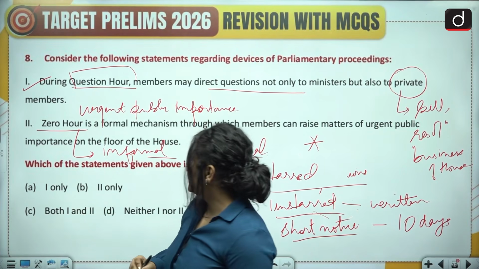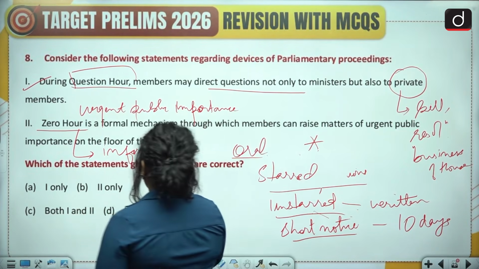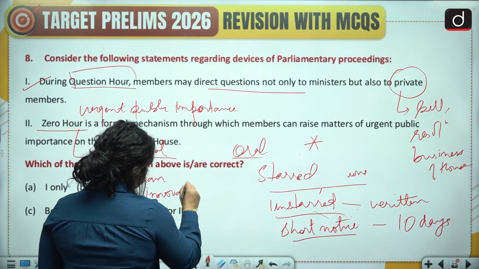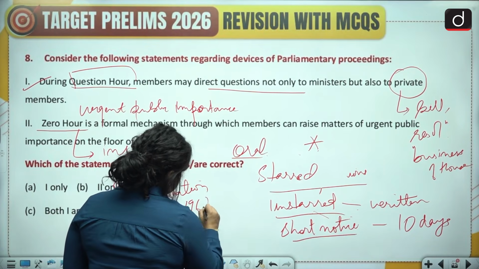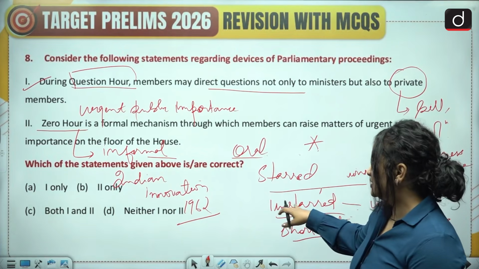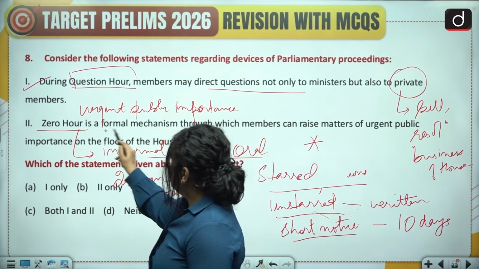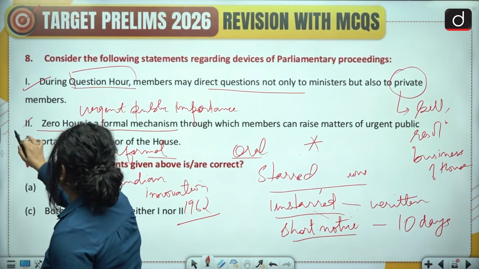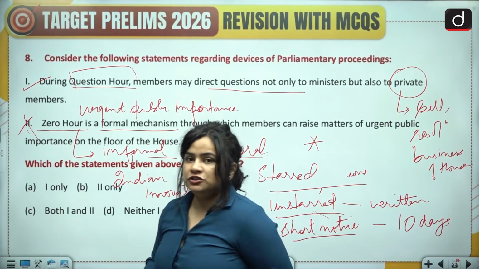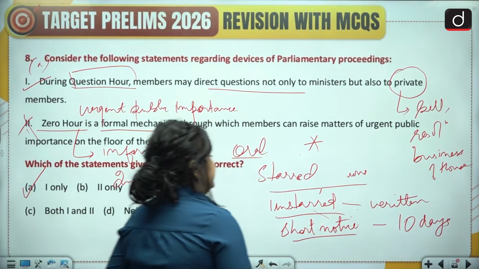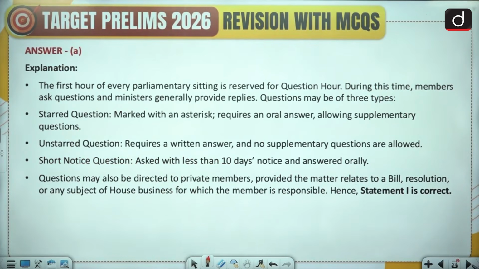It is an informal device, and it is an Indian innovation that was established in 1962. This was established in 1962, and then it has become a part of the regular parliamentary procedure. However, the moment you read formal mechanism, you mark it incorrect, because this is an informal device, and of course it discusses matters of urgent public importance. So again, we have A or 1 only as our correct answer. And here, kindly pause the video and read the explanation.